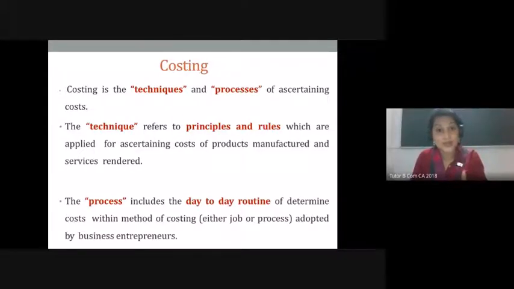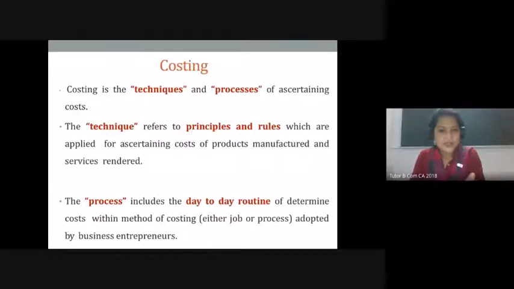That is ascertainment of cost related to material, ascertainment of cost related to labor, and ascertainment of cost related to overhead. And as I said, the technique refers to principles and rules which are used for ascertaining the cost. So that is all about costing.